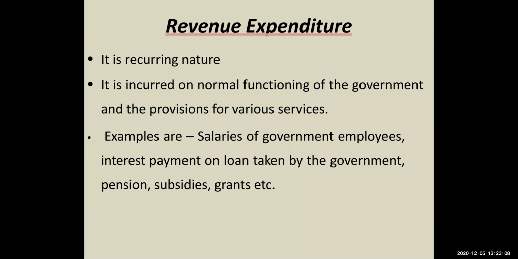So first let's understand what is revenue expenditure. This kind of expenditure is recurring in nature and it is incurred on normal functioning of the government and the provision of various services. Like for example, salaries of the government employees, interest payment on loans which are taken by the government, pension, subsidies, grants. So all these are the revenue expenditure.